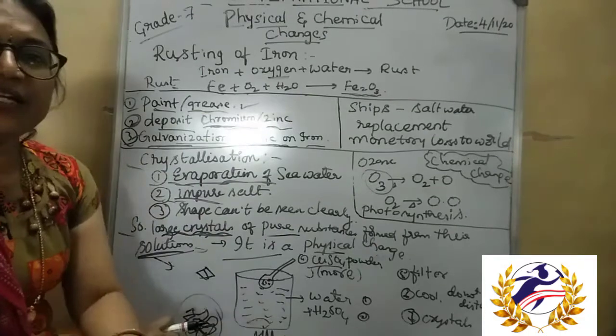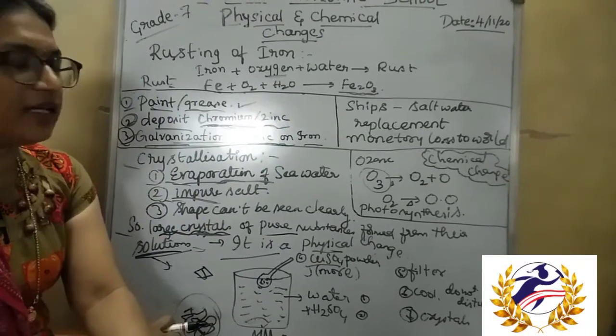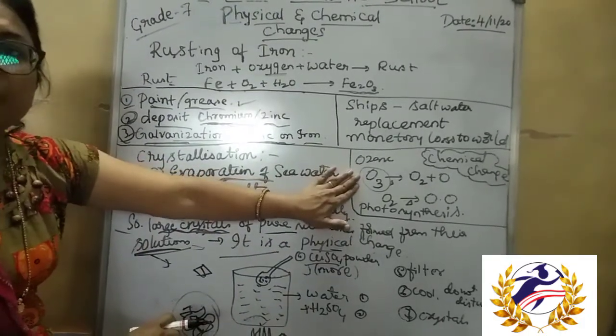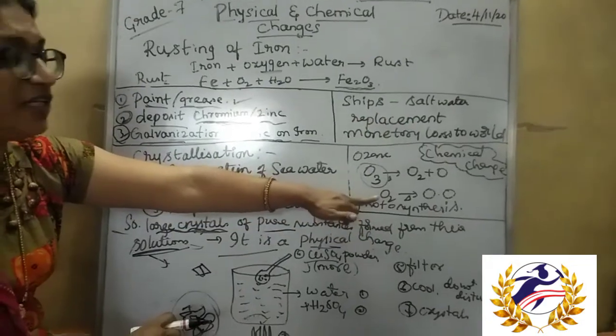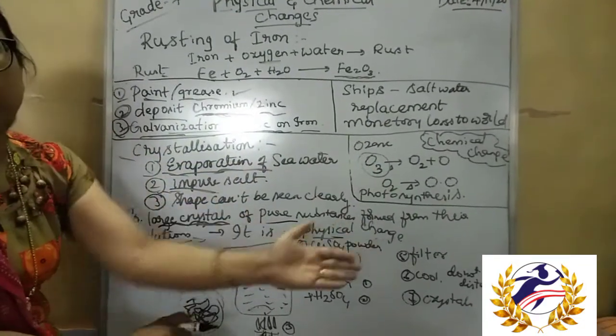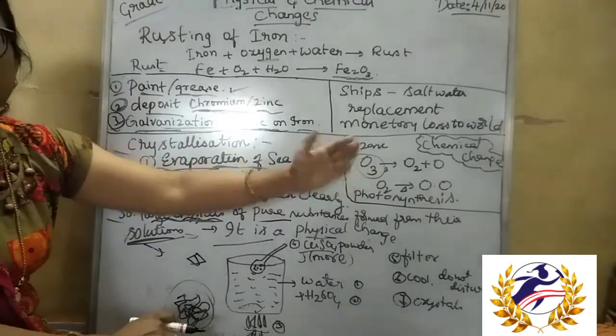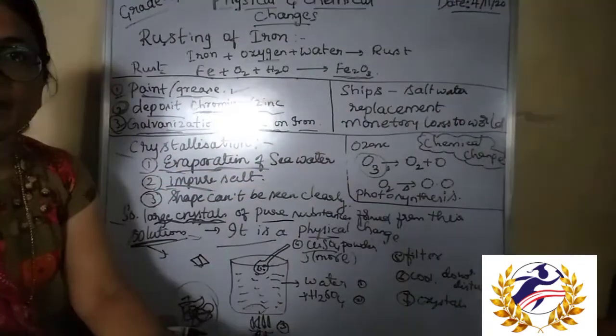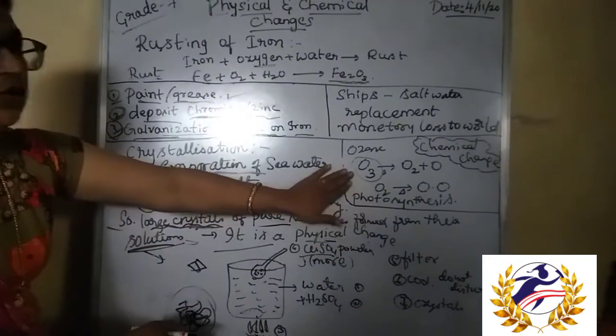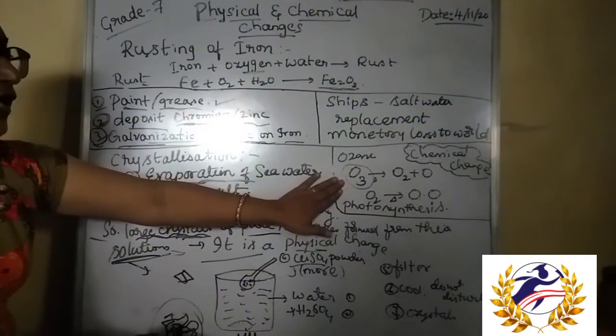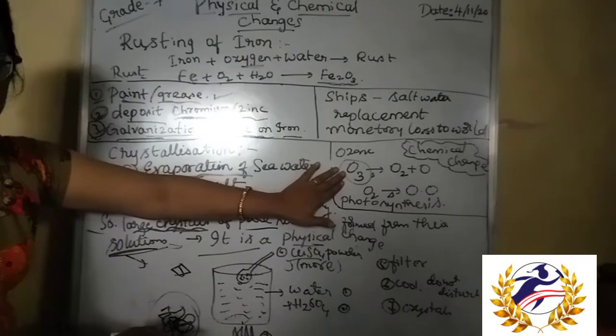Is it a chemical change or a physical change? Here it is completely a chemical change, because a new substance is formed and it is breaking down into the new substance. Forming the original substance again, the ozone layer, is difficult. So this is what the ozone layer does, and this is a chemical change.